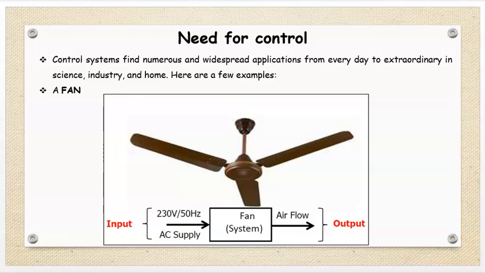Consider a fan. Now we know that in each and every house, in shops, everywhere a fan is there. Now you know that a fan is controlled by using a regulator. On the regulator there are 4 speeds. Speed number 1, slowest. Speed number 2, just greater than speed number 1. Speed number 3, medium speed, and speed number 4 is the fast speed. Therefore, by using the regulator, we are controlling the speed of the fan.